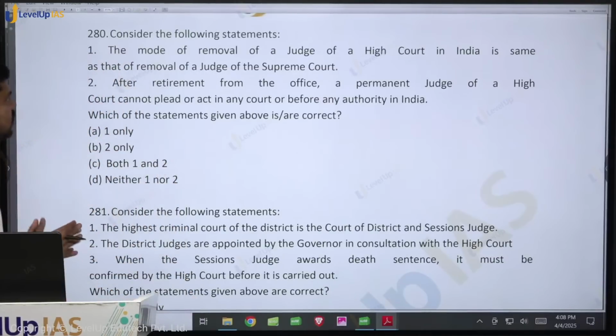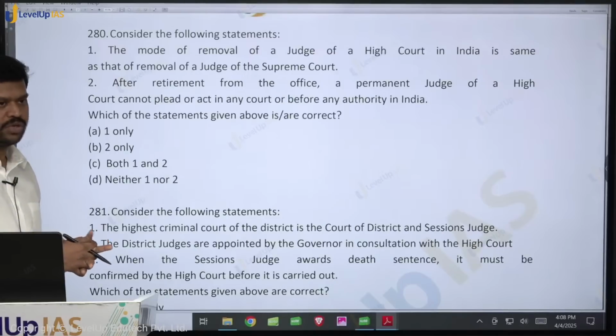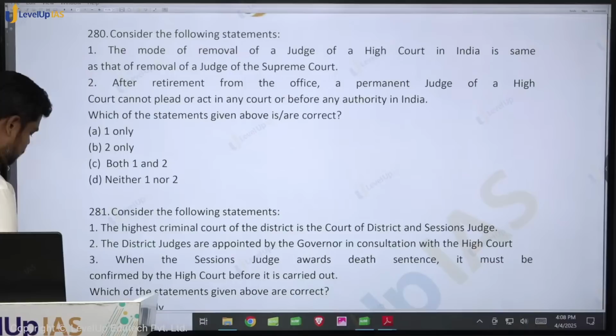Okay, so with that, you please come to the question. The mode of removal of the judge of High Court in India is same as the removal of a judge of a Supreme Court. Is it true? Of course it is true, no change.